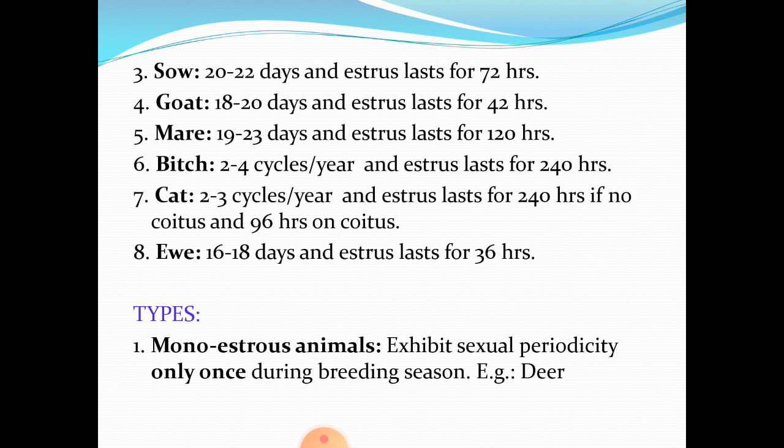Now let us see the types of estrus cycle. Some of the animals like deer exhibit sexual periodicity only once during breeding season. Such animals are called monoestrus animals. Mono means one, estrus means estrus phase.